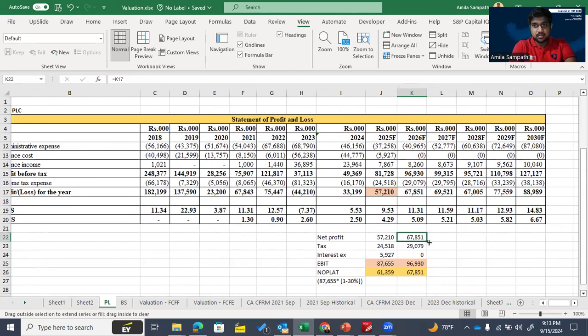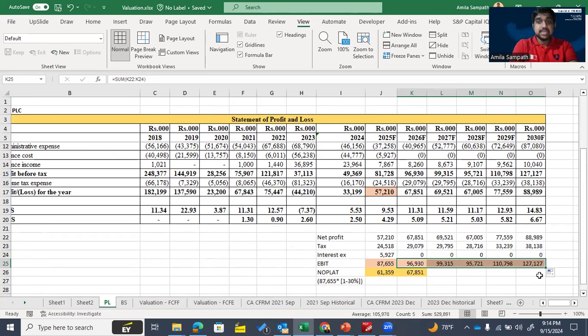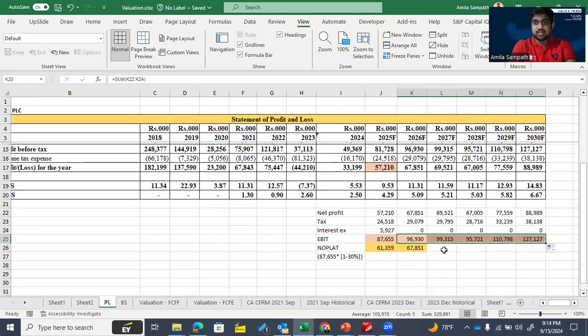Okay, then like this for the other periods we can calculate. Our net profit we can get like this. Then tax we can add back, then interest expense we can add back. Then we can calculate the EBIT, earnings before interest and tax.